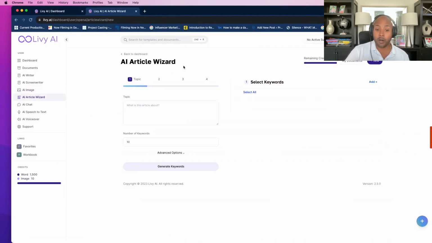Next, we have our AI article wizard. We got a lot of feedback from SEO writers and content writers, and they wanted a better way to generate content. I'll do a video exclusively on this tool itself, but with our unique user experience, you are able to input a topic, focus on select keywords, generate an outline, and from that outline, generate content. It is effective. It is a great way to rank higher as a business. For startups that are trying to build that organic traffic, this tool is a great way to start generating traffic faster using SEO-optimized content.